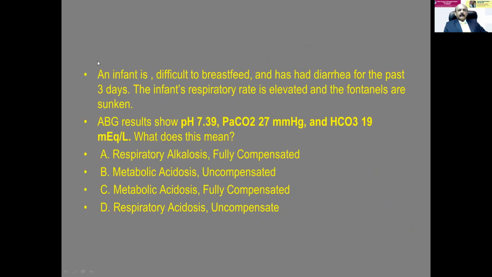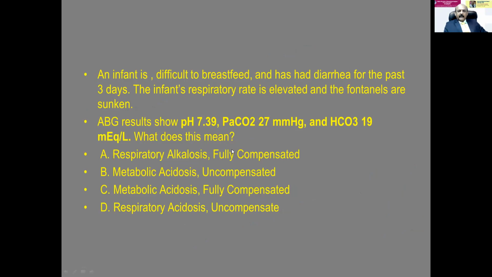You just check. I'm giving you the history because, as I said, the 5th point will be clinical correlation. But here it is of no relevance. This ABG result shows pH 7.39. So it is less than 7.4, but somewhere it is within the normal range. The PaCO2 is 27 and the bicarb is 19.